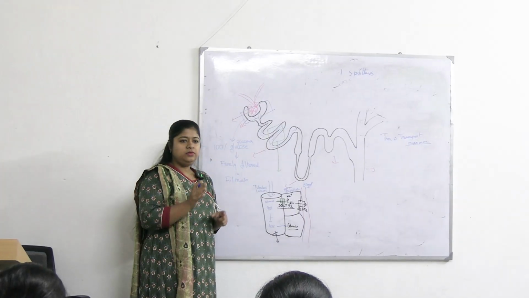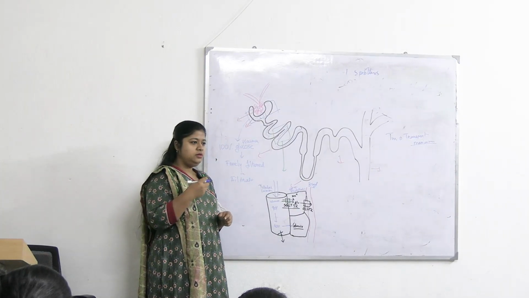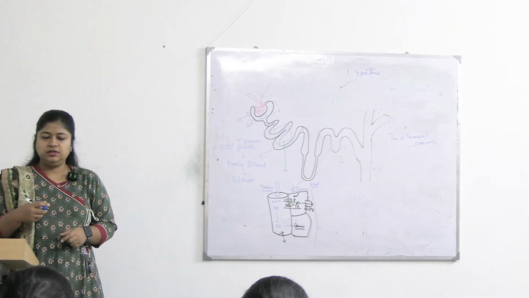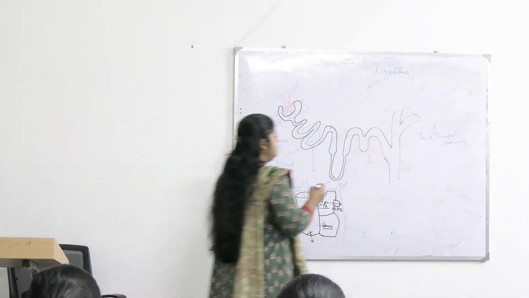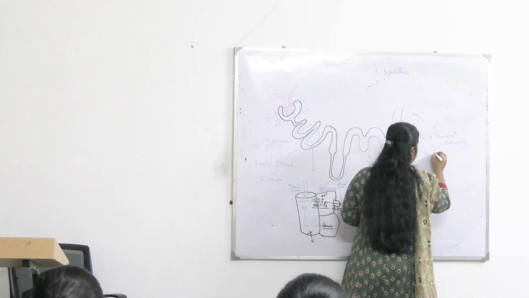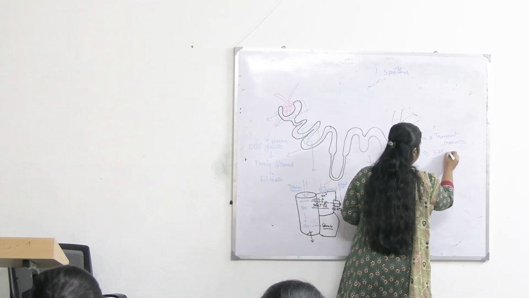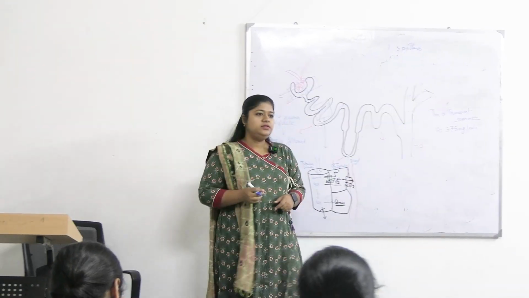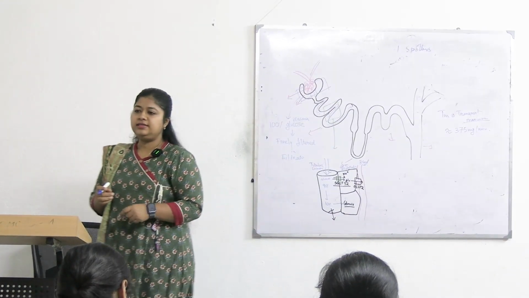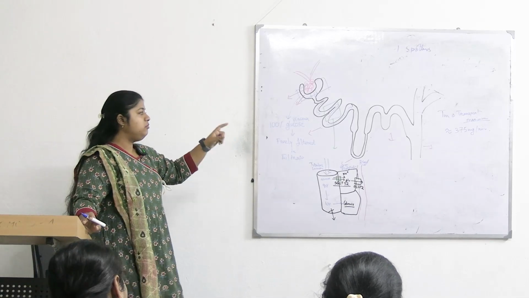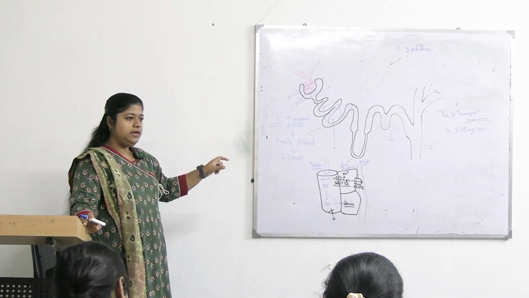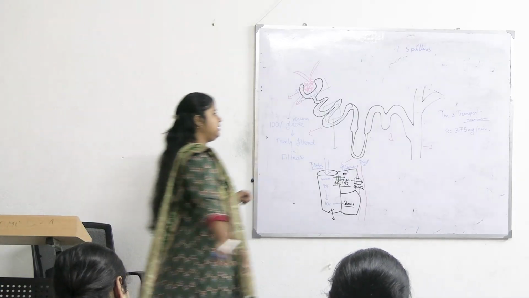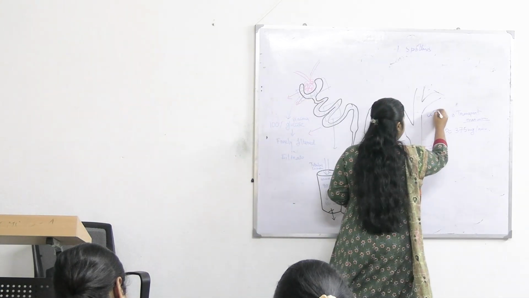The amount of glucose that can be reabsorbed, or the rate of glucose reabsorption in the PCT, that is around 375 milligram per minute. Okay, transport maximum is like 375 milligram of glucose can be reabsorbed per minute. So this is a factor, transport maximum.